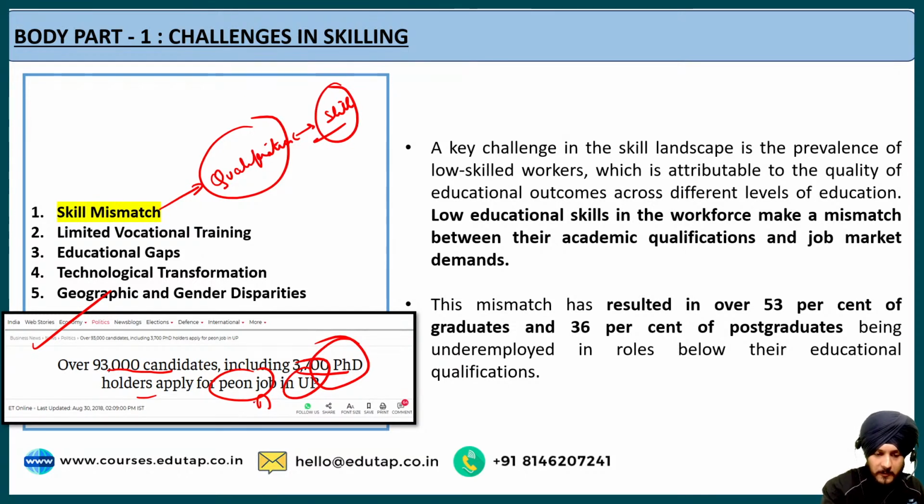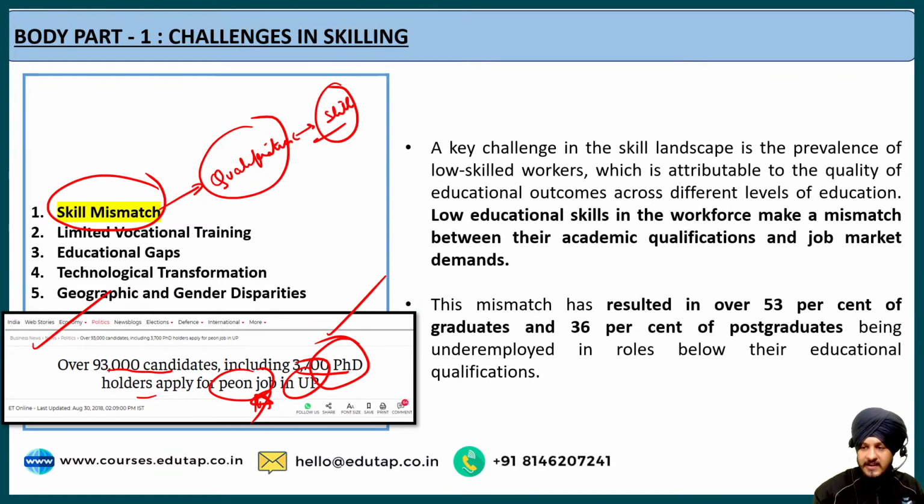Because the job of the peon can be done by, I would say, a person who is 12th pass also, or 10th pass also. That can also be a criteria. But those people who are overqualified for this position are also participating. This is the type of skill mismatch that is addressed in the economic survey. And what does this type of situation lead to?